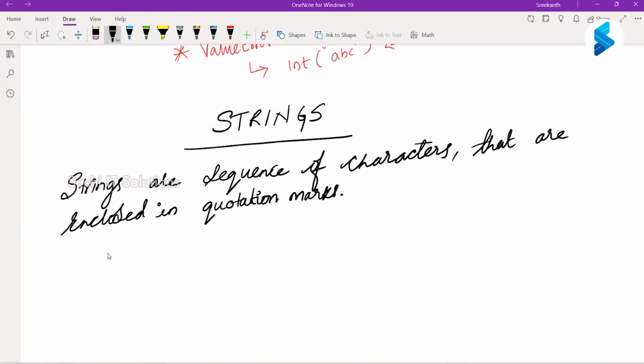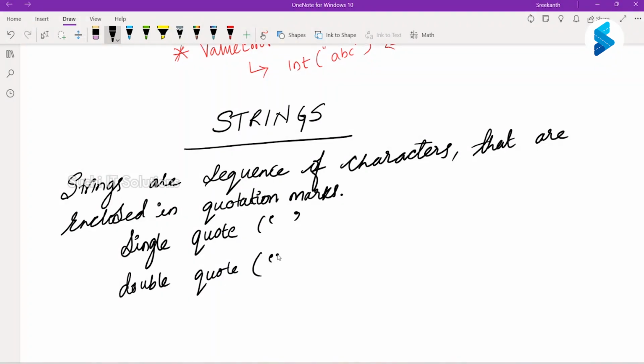So you can use a single quotation mark, single quote. Okay, there is a start and there is an end. Or you can use a double quote. So for example, AB, you can use a single quote or a double quote or even a triple quote.